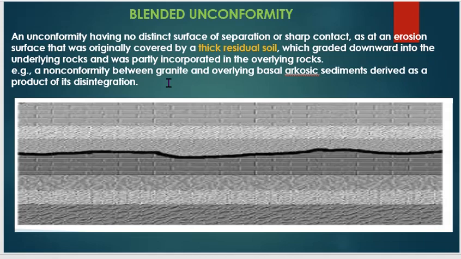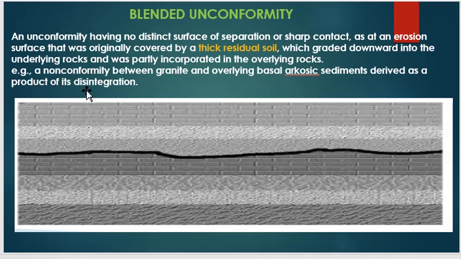Then next is your blended unconformity. An unconformity having no distinct surface of separation or sharp contact. In blended unconformity, what is mainly important is thick residual soil, which grades downward into the underlying rocks and was partly incorporated in the overlying rocks.